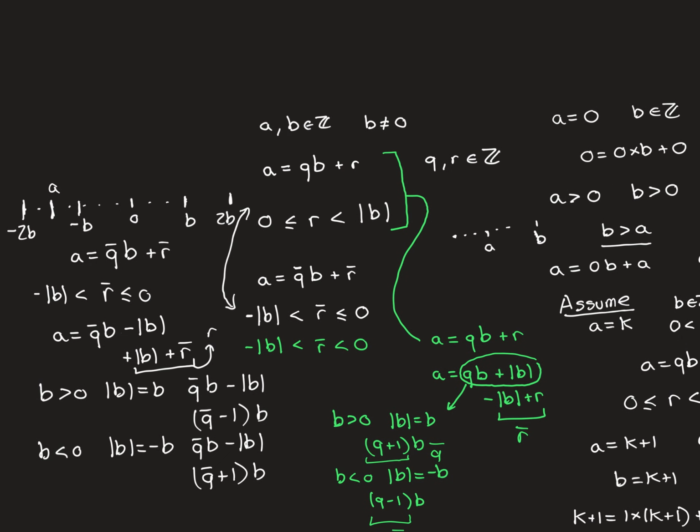So to conclude then, this is correct. For any integer a and b, where b is not equal to 0, you can write a, the dividend, as some quotient times b plus a remainder, where that remainder is going to be a non-negative number that is less than the size of your divisor b. Also remember this modified form, that it's also possible to write it as some other quotient times b plus a different remainder, where this remainder is going to be the negative remainder, where it's going to be less than or equal to 0, but greater than minus the size of the divisor b.